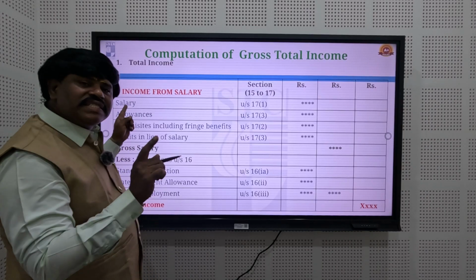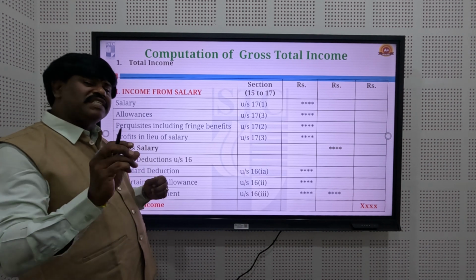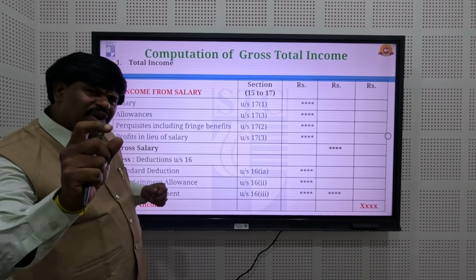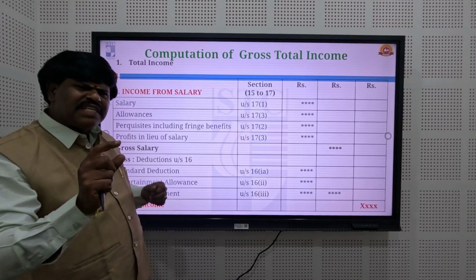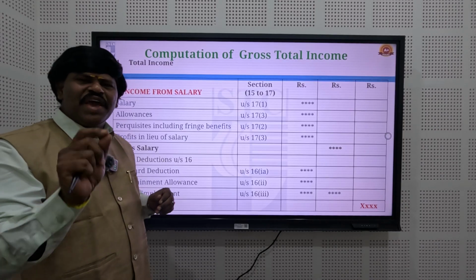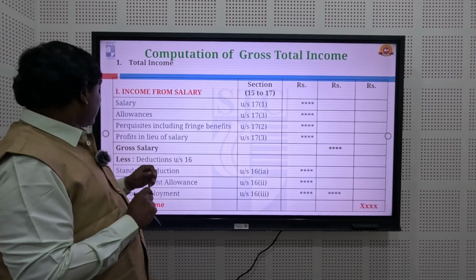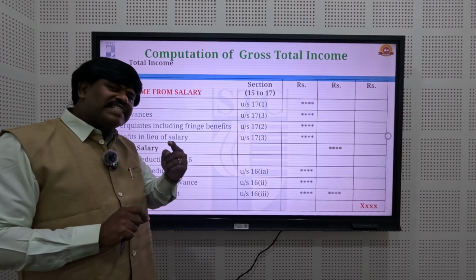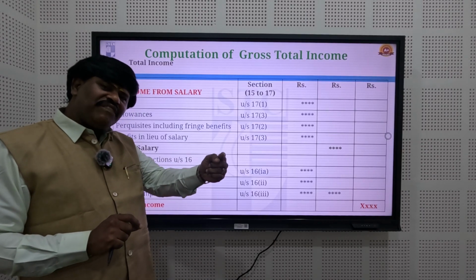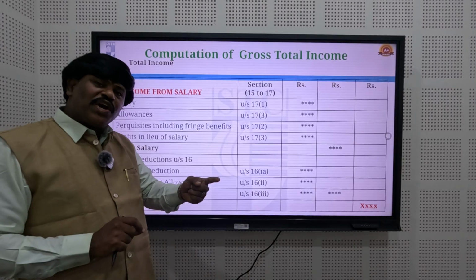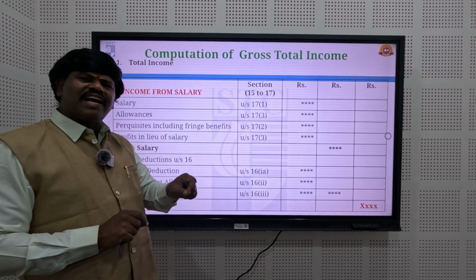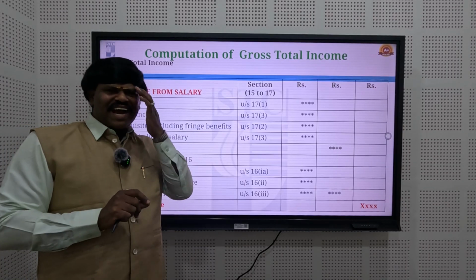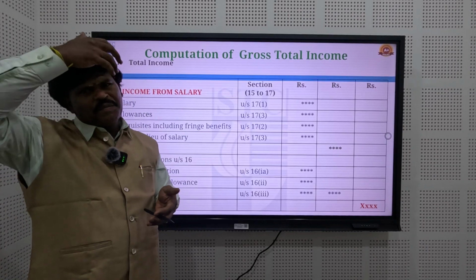One is basic salary. Basic salary means a fixed amount determined by the employer. That amount is called the basic or permanent amount. Second is allowances. Allowances are any additional benefits the employee receives from the employer for doing his work. Examples of allowances are petrol allowance and tiffin allowance.